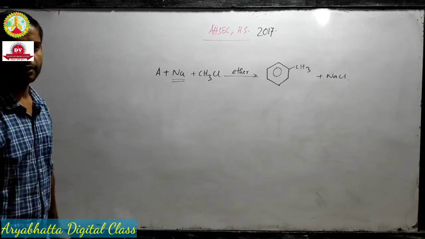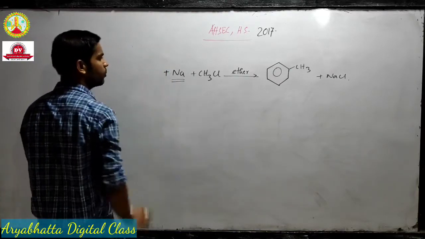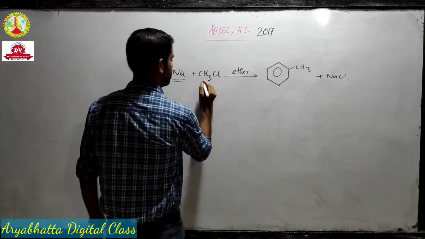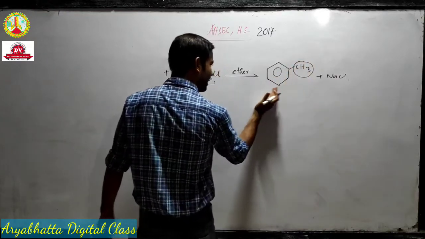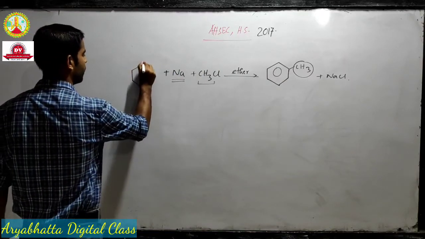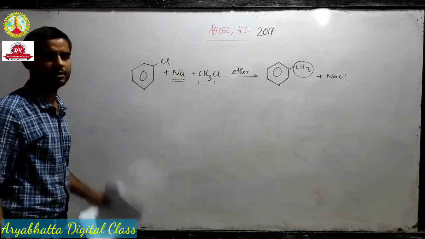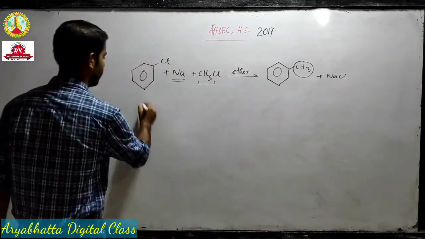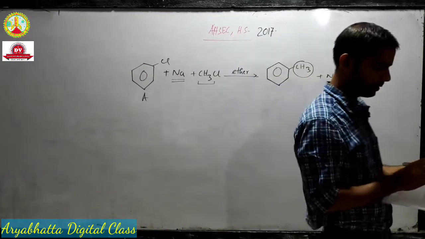So Wurtz-Fittig reaction, that means A should be an alkyl halide. What kind of alkyl halide? This alkyl part is coming here, so the rest part is the A. That means this will be the A. So this is our answer. This is A, the A that they were asking. Okay, this is the answer.